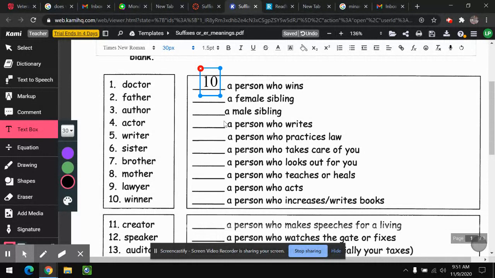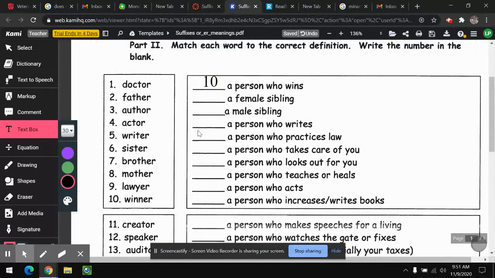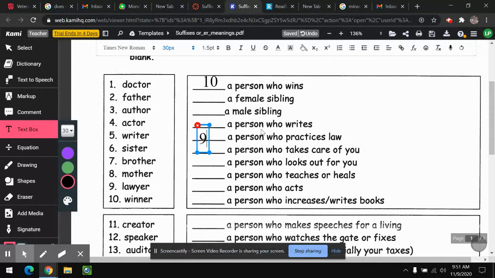Okay, we have another one that's an English word, Dominic. Lawyer, a person who practices law. So we're going to find the one that says a person who practices law, and we're going to put a 9 there. Does everybody understand why we're numbering them the way we are? It's because it's the number of the word. Okay. Is there another one? Kinley. Actor, a person who acts. So actor is going to be a 4. Haley, what's another one? A writer, a person who writes. So that's going to be 5.